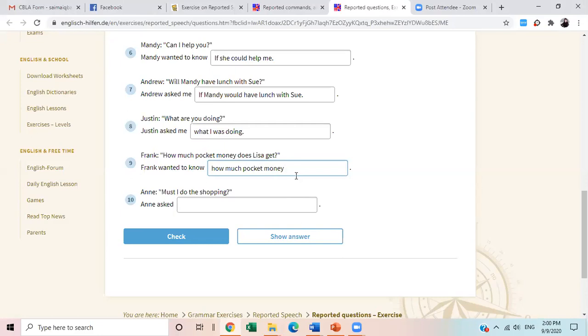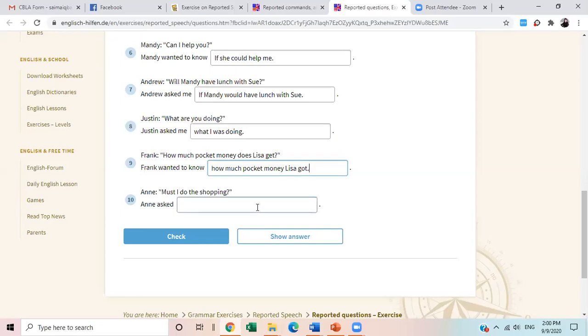All right. So I told you that whenever you look at do, does, and did, ignore them. We don't need them in this statement when we are changing direct speech into indirect speech. So we will remove does, and this first form of the verb, which is get, will be changed into got. And then period. How much pocket money Lisa got?